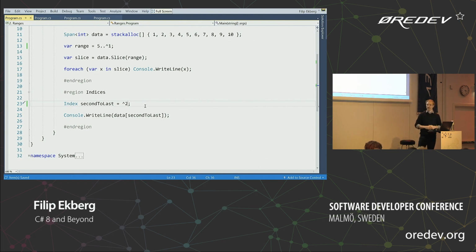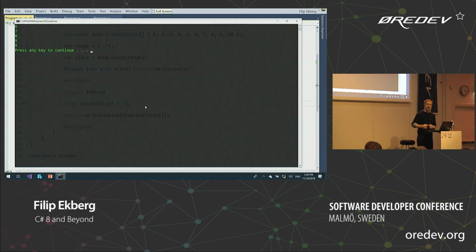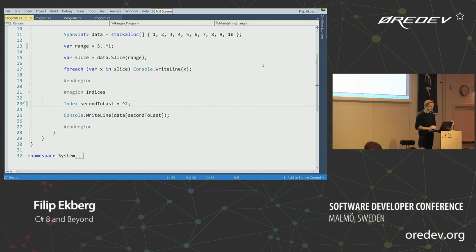Maybe they're going to change that in the final version. We'll see. So what we're doing here is that we're specifying an index using this nice pattern, and we can run that, and we see that we get the 9th element. So no more, we don't need to use LINQ anymore. We don't need to do length - 1. We can do this nice index instead.